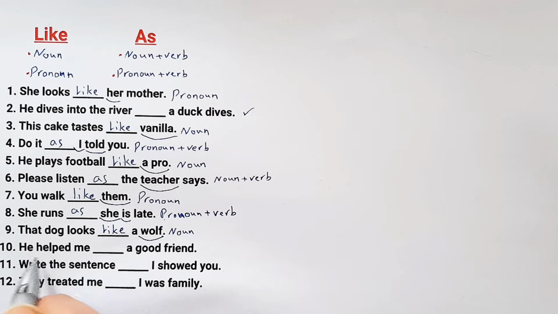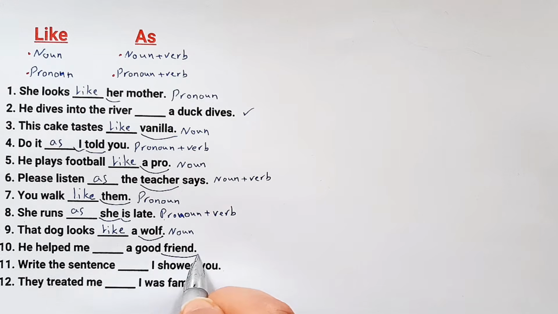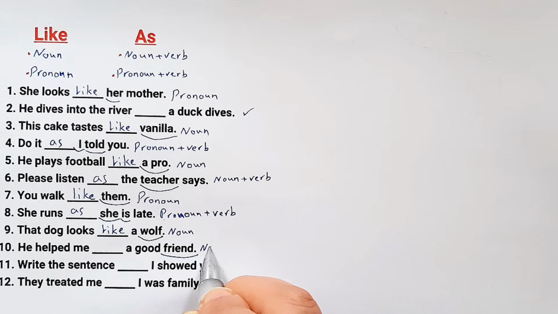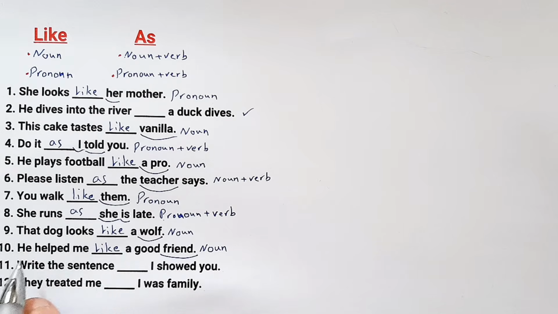Number 10. He helped me blank a good friend. You know that friend is a noun. So we use like. He helped me like a good friend.